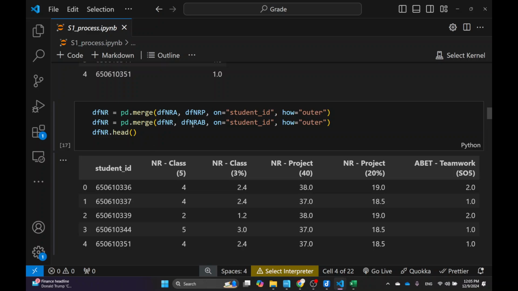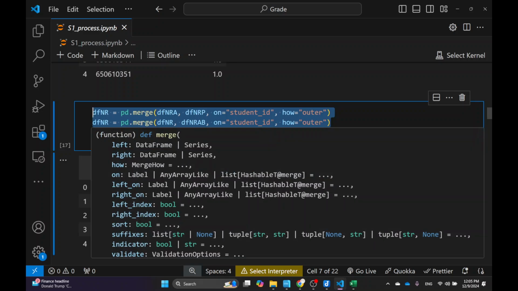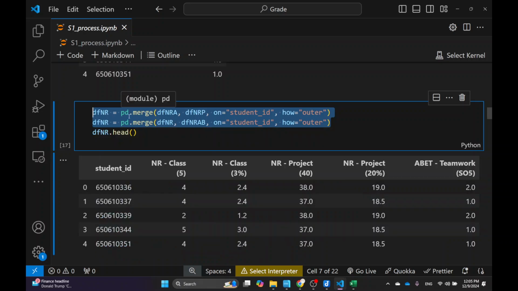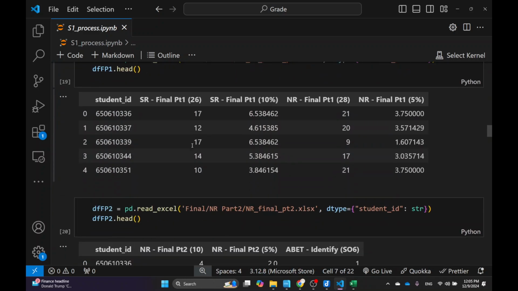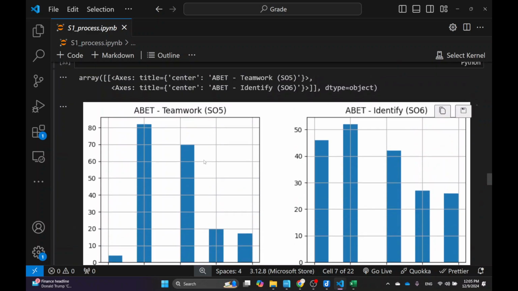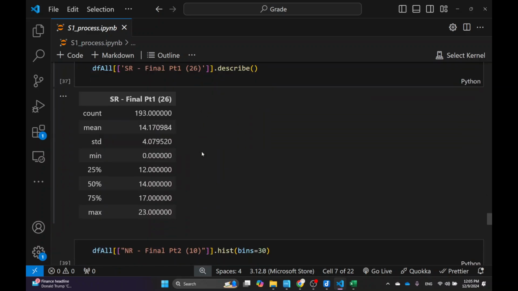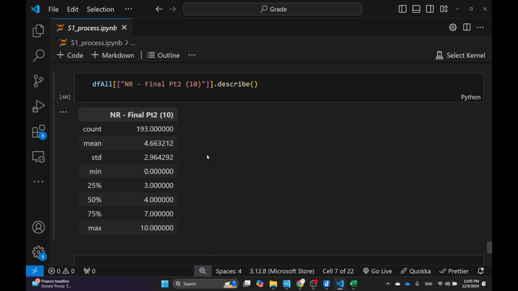And I haven't shown you this one, but it is pretty cool: merging. I don't know if you guys use VLOOKUP or not. That's the thing that I find very easy to make mistakes with. But in Pandas, if you want to merge something, for example match student IDs across multiple sheets that have different scores, all you do is this one line and it matches everything. It's like magic. For me, that's the most useful thing. That's what I do every semester, and you can even plot histograms and grade them too. For example, I can do grading and the stats, and yeah, pretty cool.